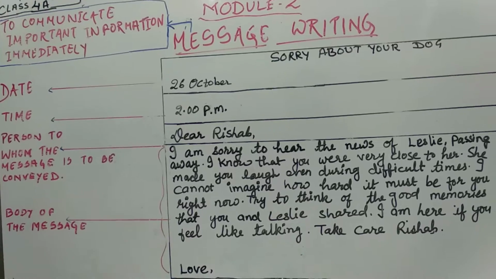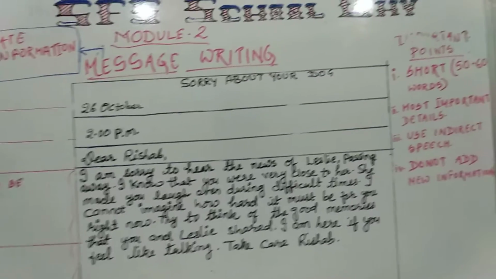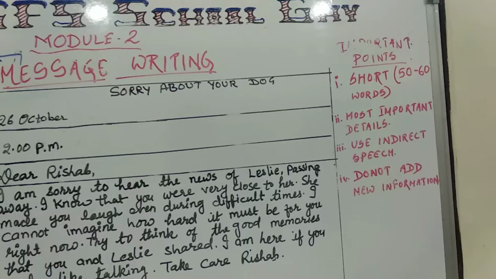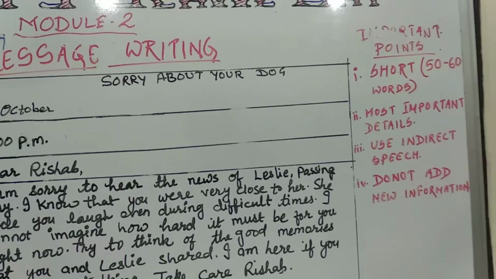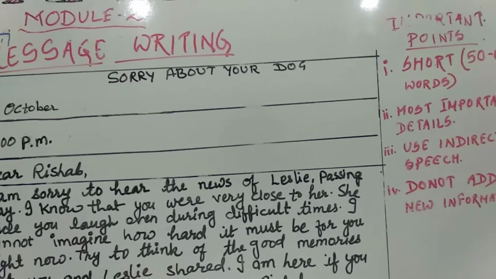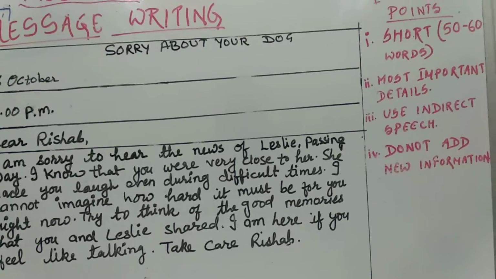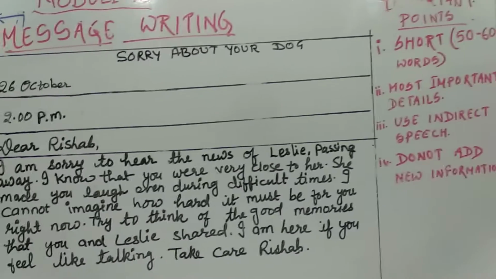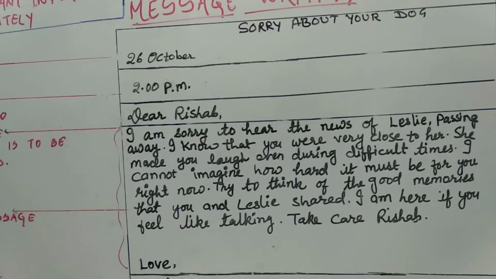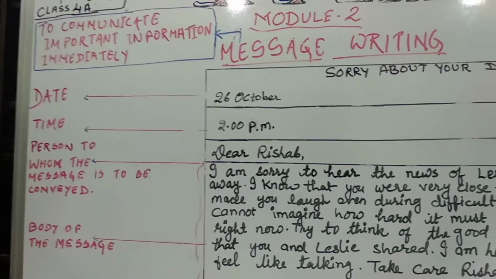You will come to know that there are some expressions given to you on how to express your feeling when you are writing a message of apology. Some of the expressions are: I am sorry for what I have done, I am sorry for being late, I am sorry for being very rude to you, or I am sorry for my action if it has hurt you.